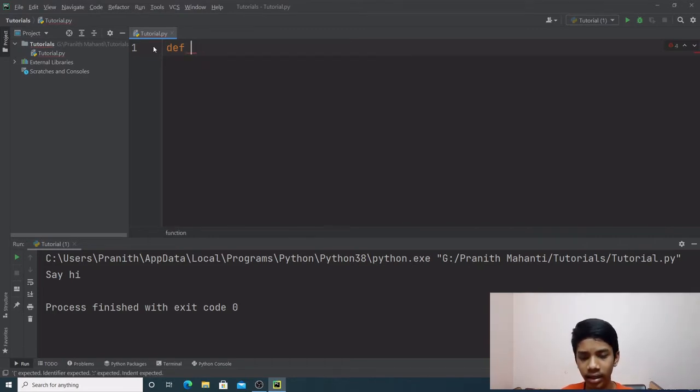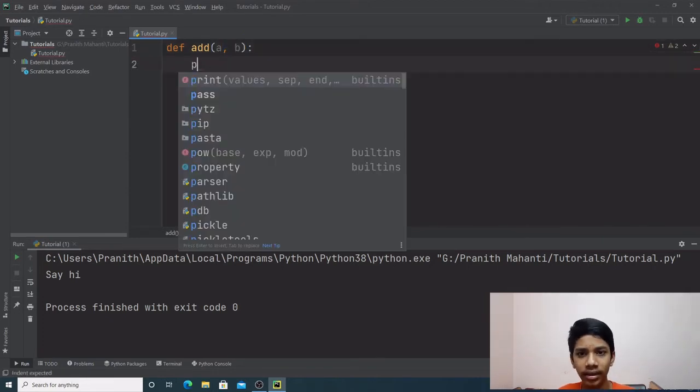Let's say we have a function named add, and we are going to take in two variables, a and b. Now a and b are the arguments. Arguments are defined within these parentheses. There can be as many arguments as you want. Here I am taking only two and I am separating them with a comma.